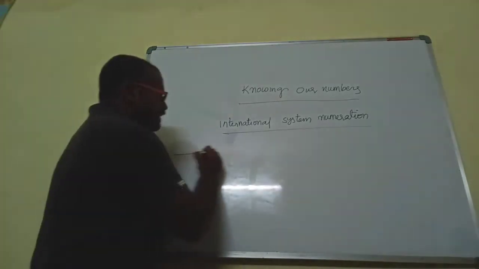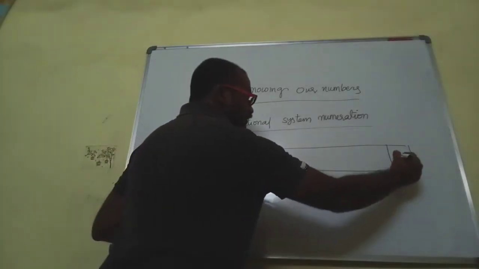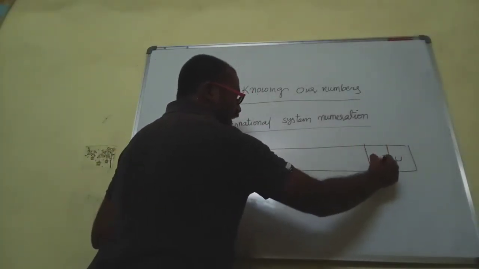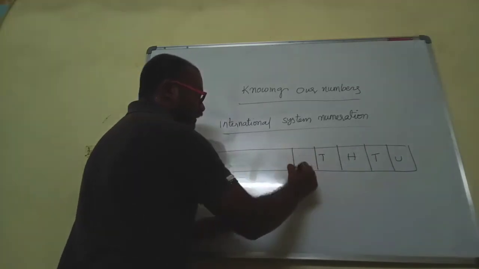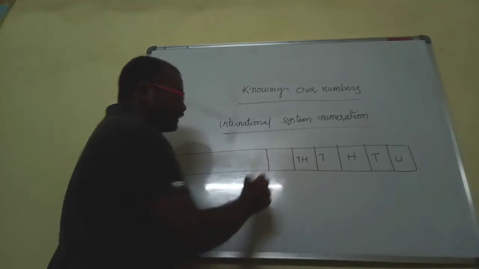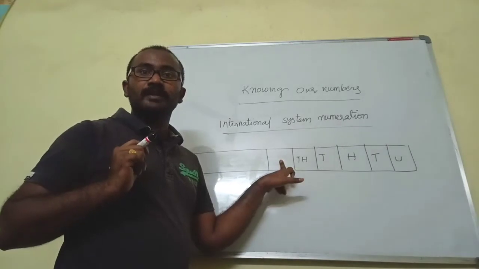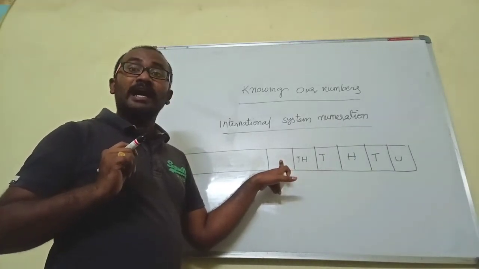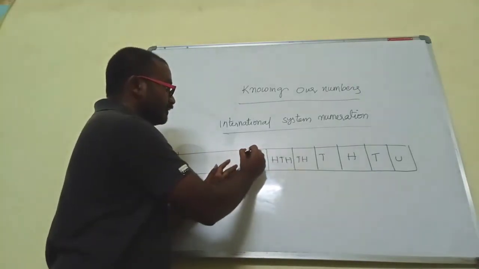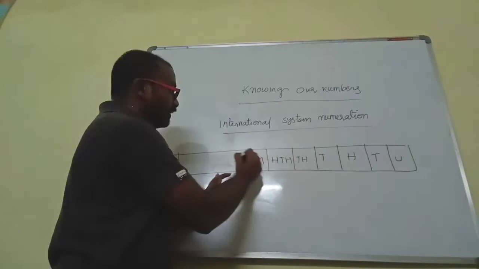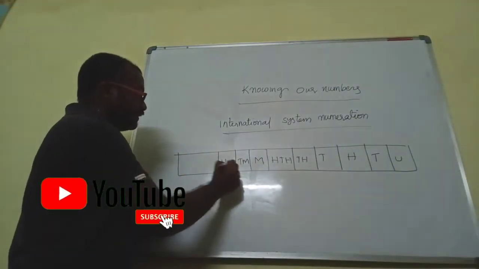Right. Now take one place value chart. So we have units, tens, hundreds, thousands, 10,000s. Here you are getting lakh in the Indian system, but in the international system we get 100,000s. After that million, 10 million, 100 million.